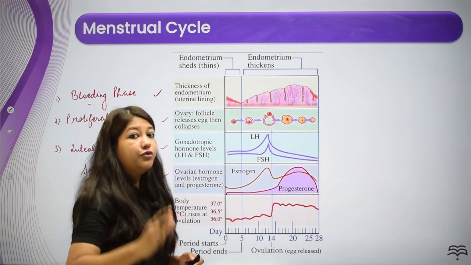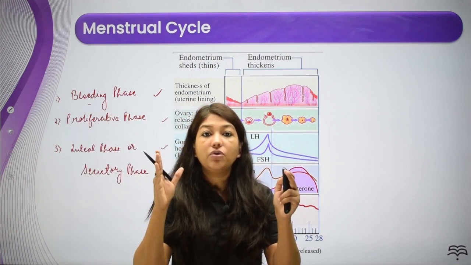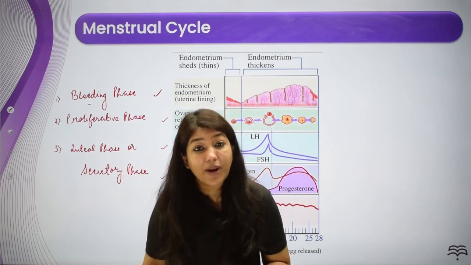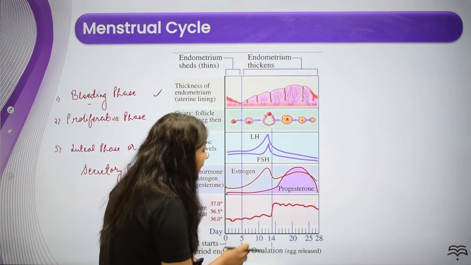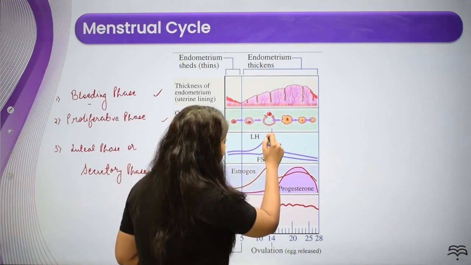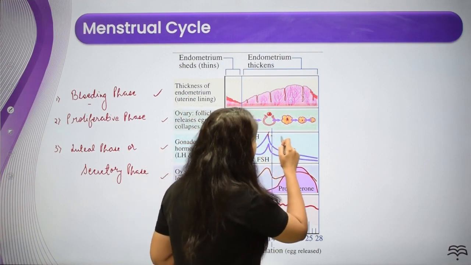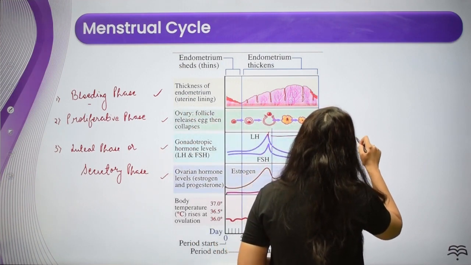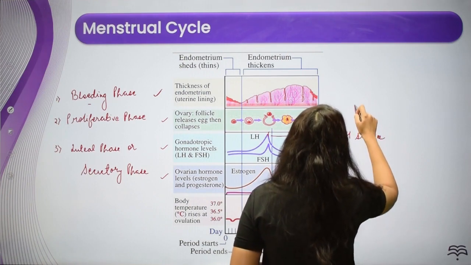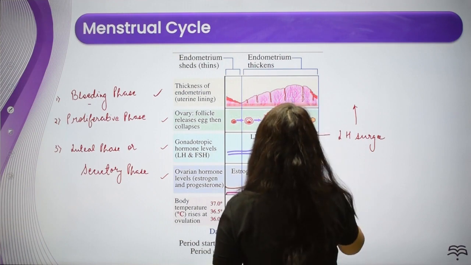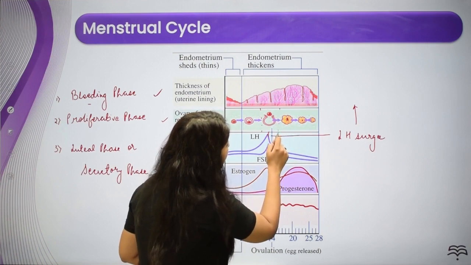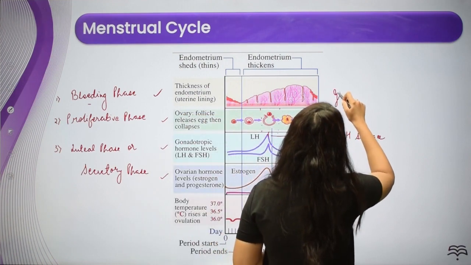At about the 14th day of the menstrual cycle, if we are taking that the period of the menstrual cycle is 28 days, the luteinizing hormone levels increase. See here, this is called as LH surge. Because of this LH surge, what is happening?